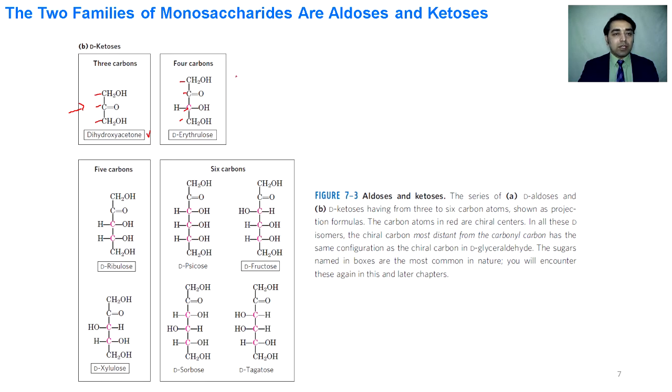So for ketoses, if we want to know the number of asymmetric centers, it is equal to the number of total carbons minus 3. For example, in the case of erythrulose, the total number of carbons is 4, and 4 minus 3 becomes equal to 1. If we see, for example, D-xylulose, it contains 1, 2, 3, 4, 5 carbons. 5 minus 3 becomes equal to 2. So it contains 2 asymmetric carbons, shown in red.